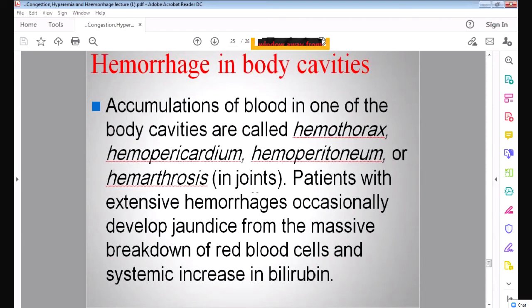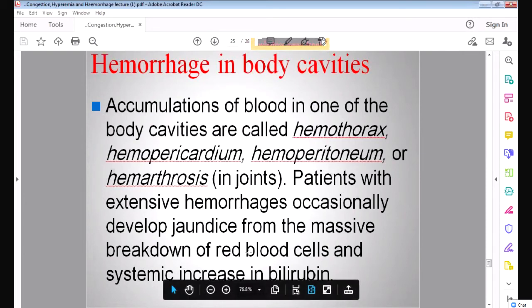Why is there a yellowish appearance? Because when there is a lot of hemorrhage, there is breakdown of RBC, since the blood has red blood cells. The red blood cells break down and release bilirubin. This bilirubin is yellow in color, and that leads to jaundice. So remember, when the patient has a lot of hemorrhage inside a body cavity, the red blood cells inside the hemorrhage will break down and release bilirubin, and bilirubin will cause jaundice.